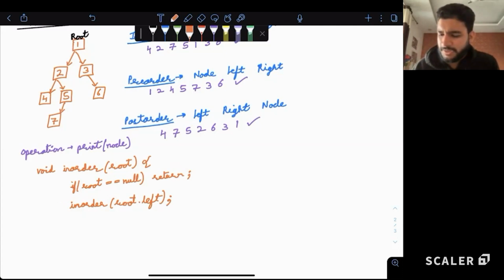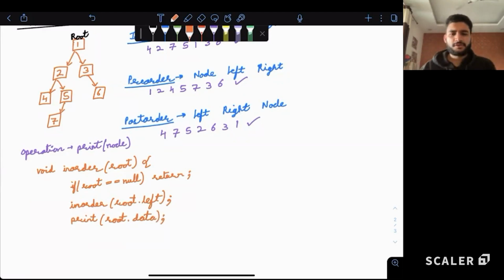Then we can print the current root. And once the current root is printed, we can print the right subtree. So inorder of root dot right.